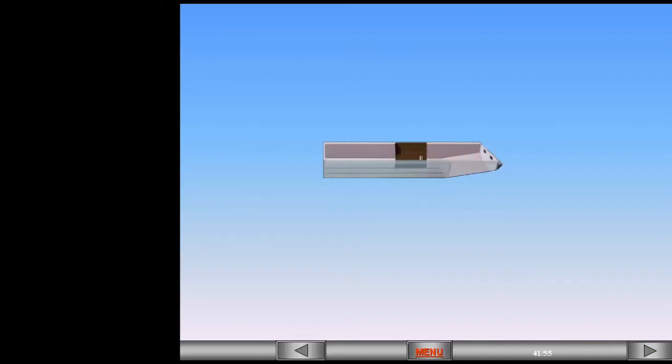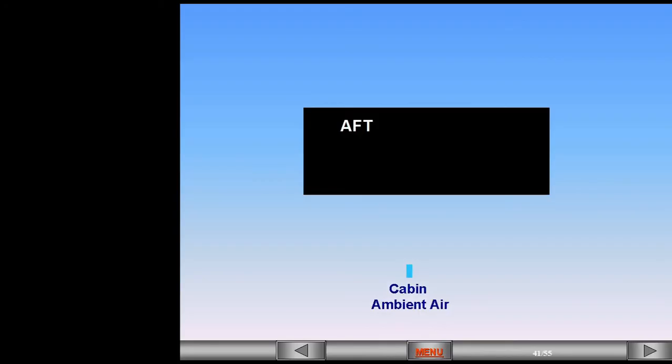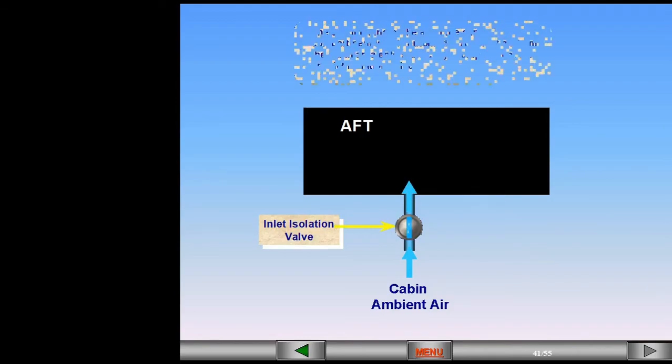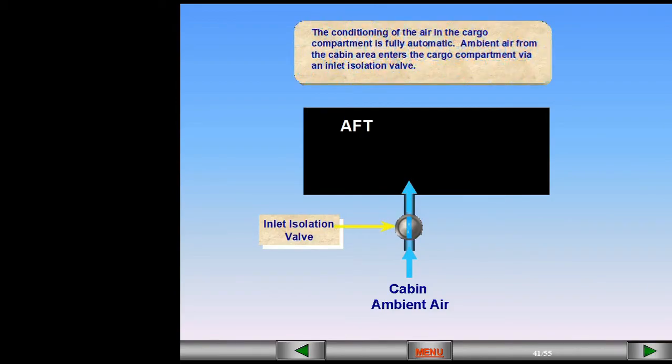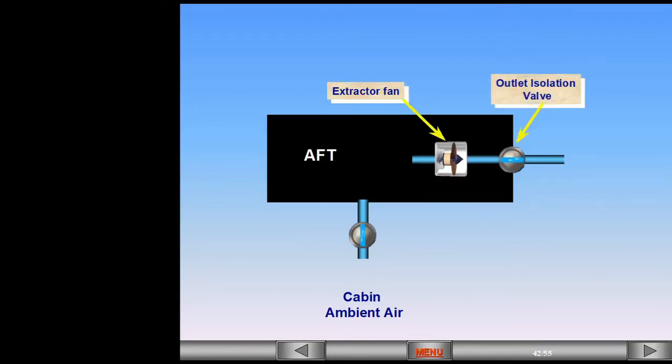The conditioning of the air in the cargo compartment is fully automatic. Ambient air from the cabin area enters the cargo compartment via an inlet isolation valve. The air is removed from the compartment either by an extractor fan or by differential pressure.